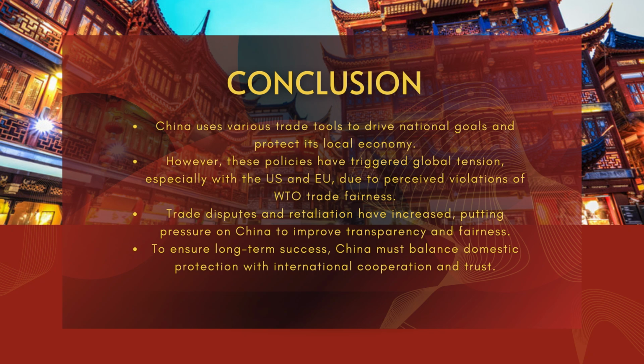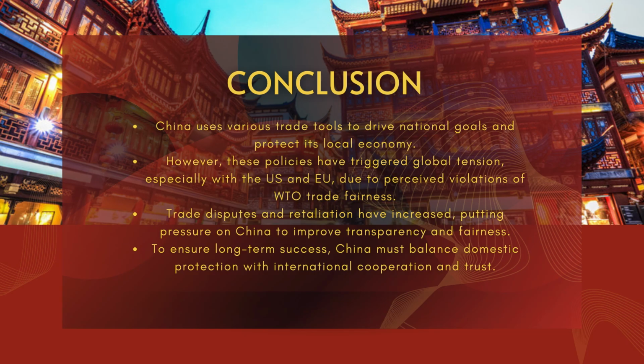So in conclusion, China has used a variety of trade policy tools such as export controls, non-tariff barriers, subsidies, and tariffs to support its domestic industry and achieve key national goals. These measures have helped China boost exports and become a powerful player in the global economy. However, while these strategies have supported domestic innovation and growth, they also lead to rising tension with major trade partners. Countries like the EU and US have raised concerns, saying China's trade practices violate WTO rules and create unfair competition.